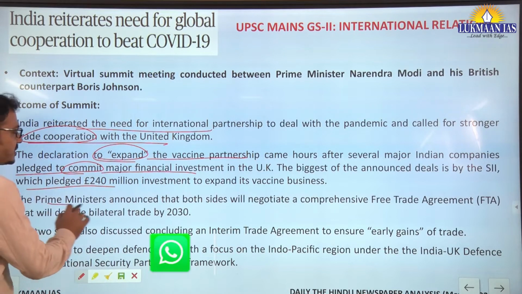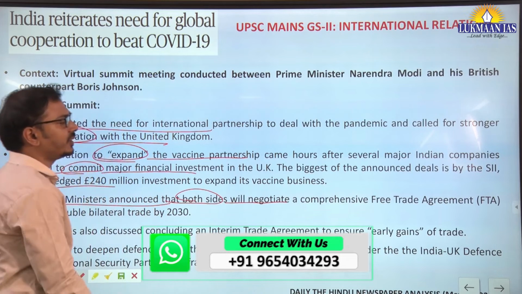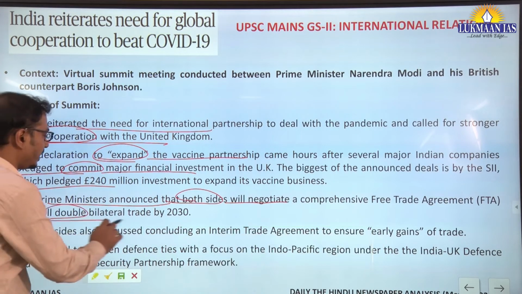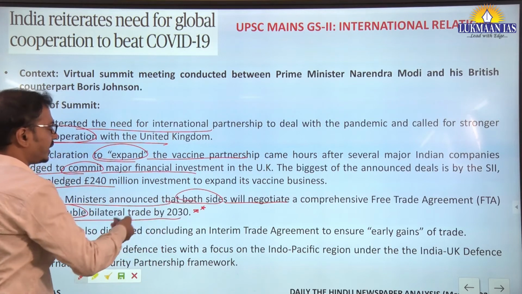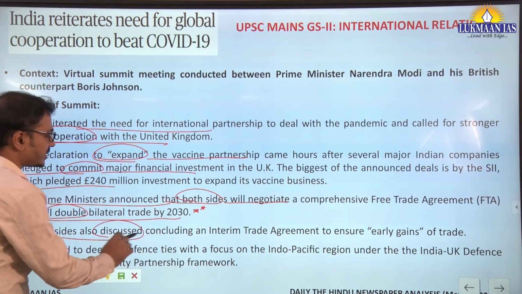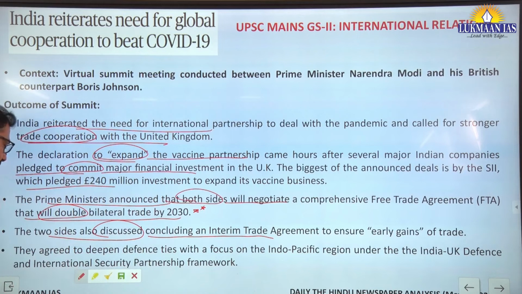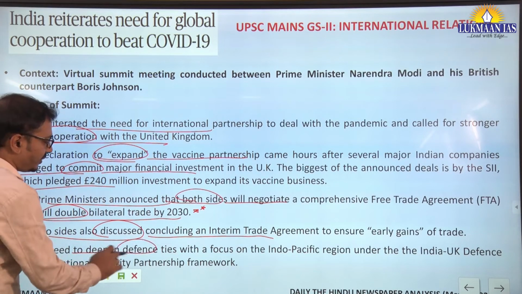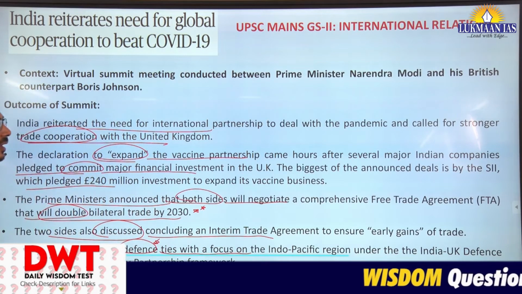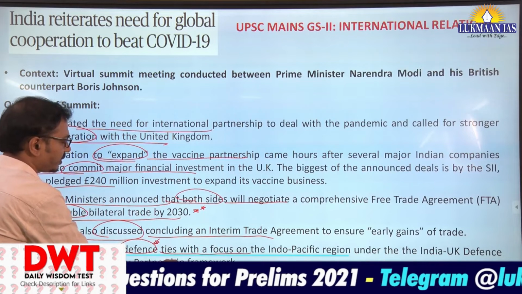Along with that, the Prime Ministers announced that both sides will negotiate a comprehensive free trade agreement, FTA, that will double bilateral trade by 2030. Try to remember these facts. Along with that, the two sides also discussed concluding an interim trade agreement to ensure early gains of trade. They agreed to deepen defense ties with a focus on the Indo-Pacific region under the India-UK Defense and International Security Partnership Framework.